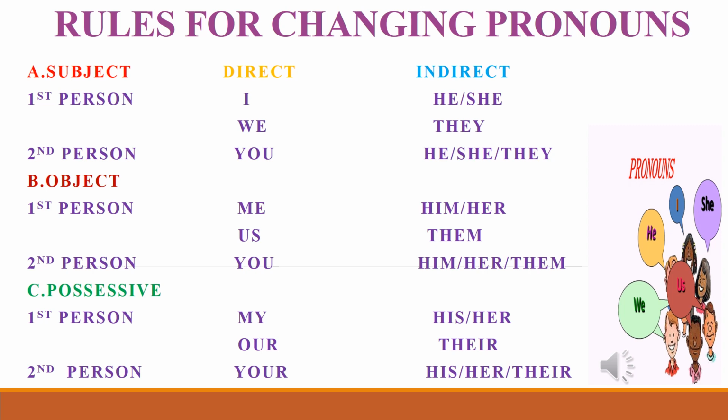See the second one, object. If it comes as an object, first person, me, you have to change in indirect speech to him or her, based on the gender. Us, them. Second person, you, you have to change in indirect speech to him, her, them. See the third one, possessive. First person, my, his, her, or their. Second person, your, his, her, their. These are the rules for pronouns.